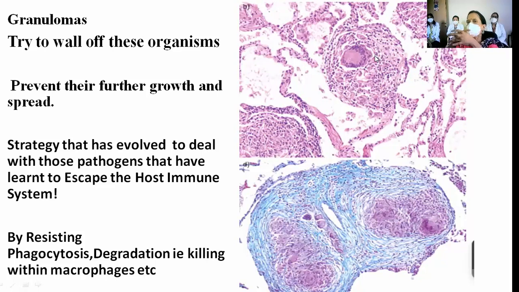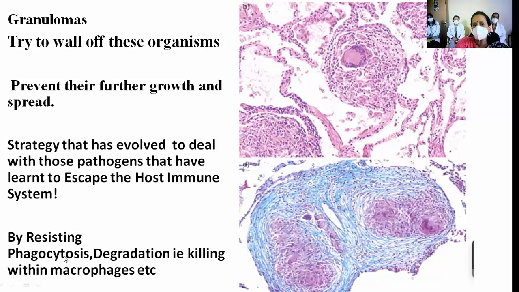It's like a containment zone just to keep them there and prevent their further growth and spread. This is a strategy the body has evolved to deal with those pathogens that have learned to escape. That's why we say lockdown and keep safe at home.